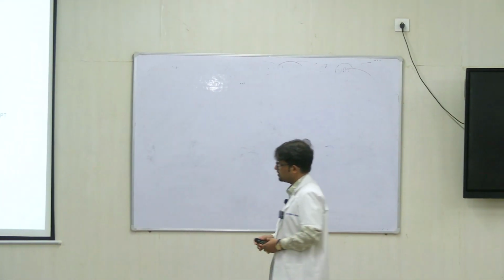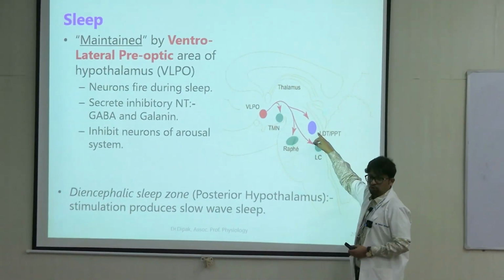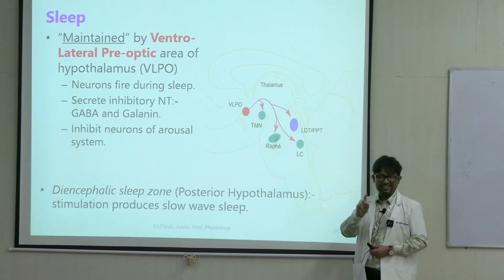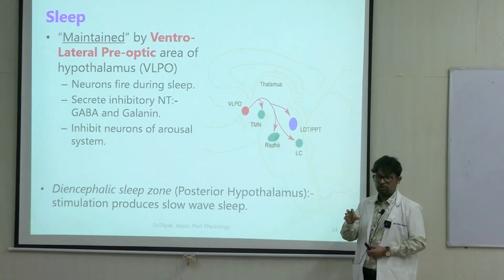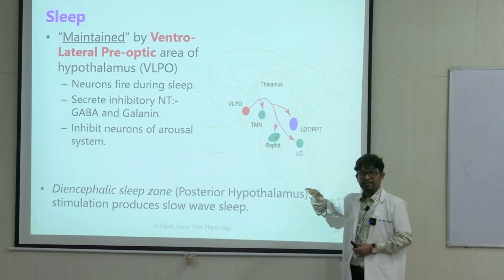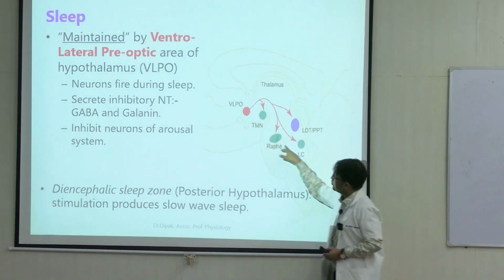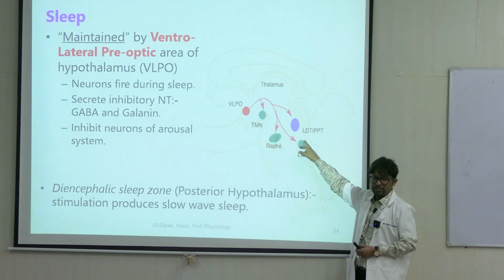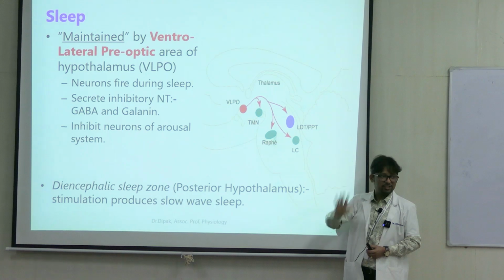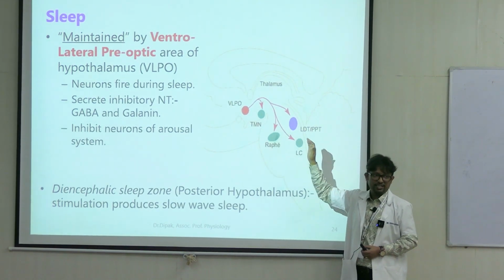What is the function of this? As you can see, it is projecting to all these different groups of neurons in the reticular formation. The reticular formation is not a single structure. It has a lot of such nuclear groups whose common function is arousal. They have a lot of other functions, but the common function of all of this group of neurons is arousal. So you can see the red color projections. Once VLPO neurons start firing, they inhibit the activity of all of these by secreting inhibitory transmitters.